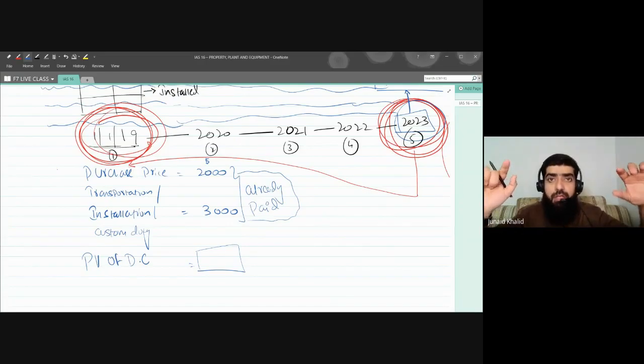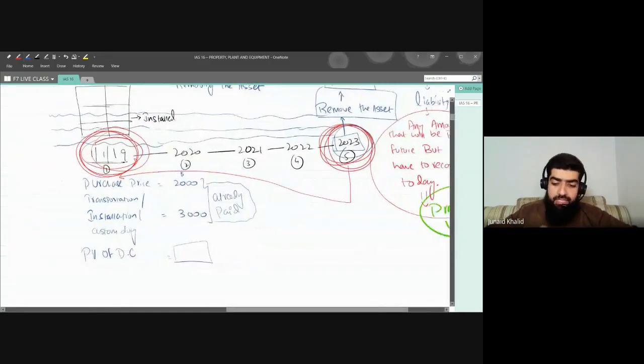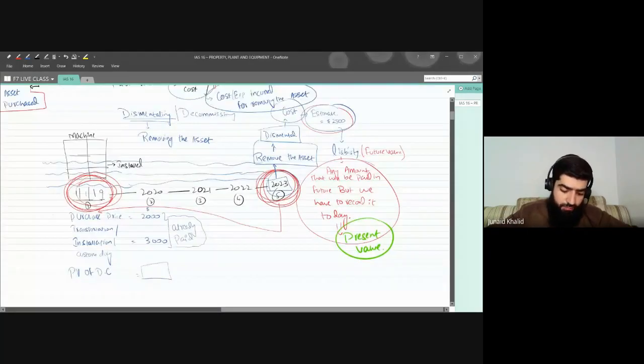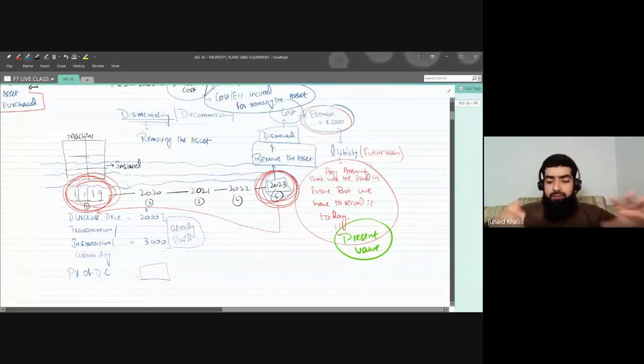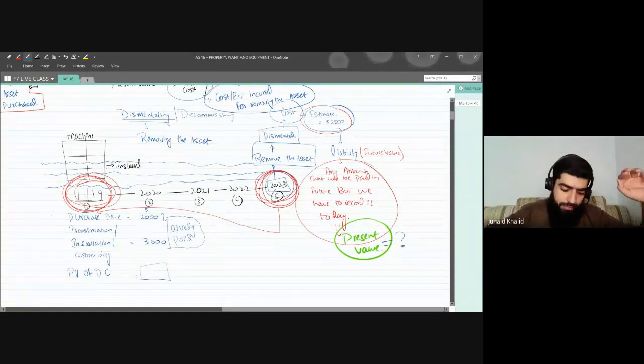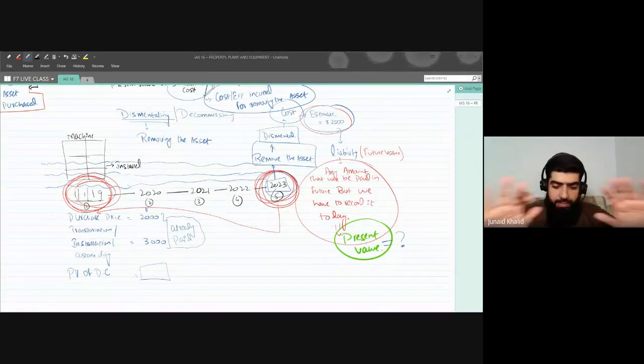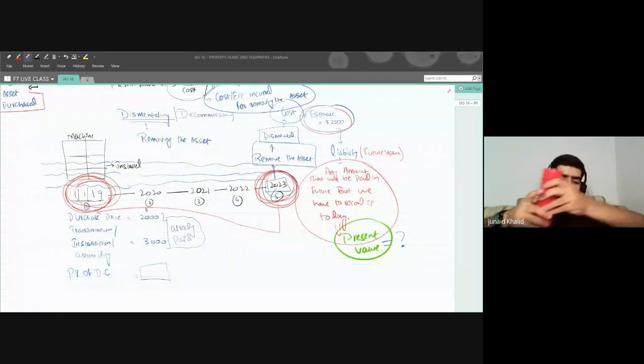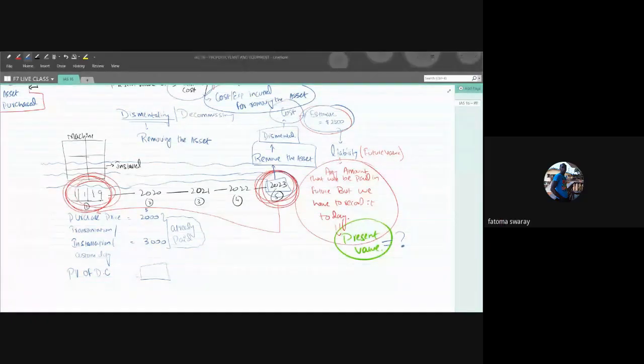Now the question is, how are we going to calculate the present value? I will teach you. But so far, is it clear to everyone? Please do let me know. It's my task to let you know how the present value is calculated, but keeping that aside, are you guys getting this concept? Are you clear with this one? Yes, sir. It's clear on my end.